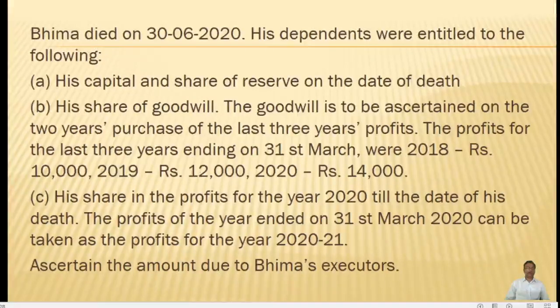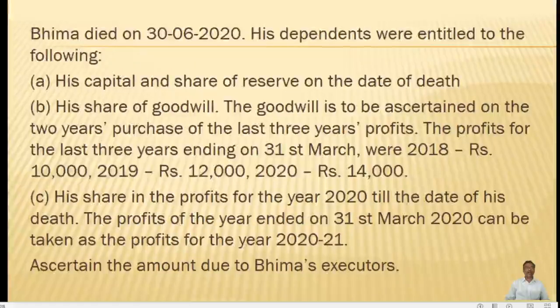Bhima died on 30/6/2020. His dependents were entitled to the following: A. His capital and share of reserve on the date of death. B. His share of goodwill.